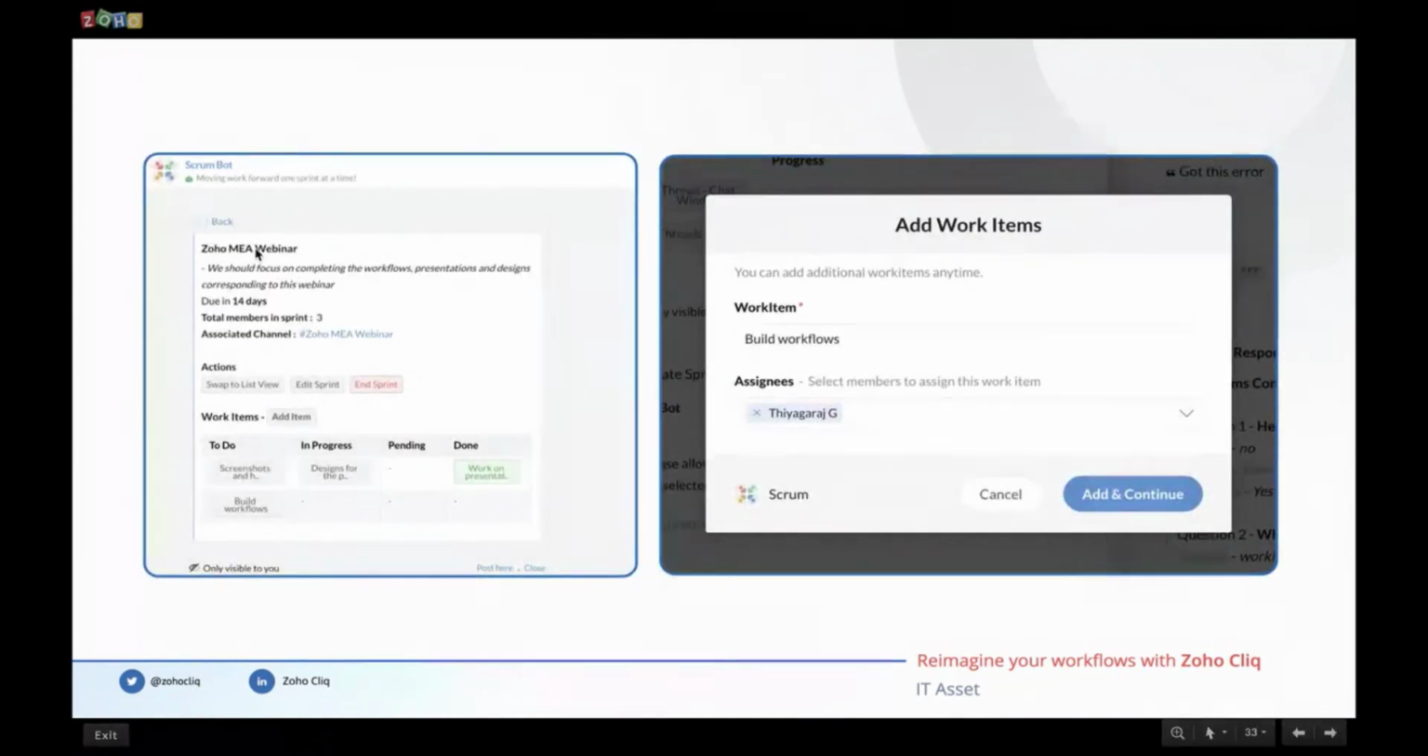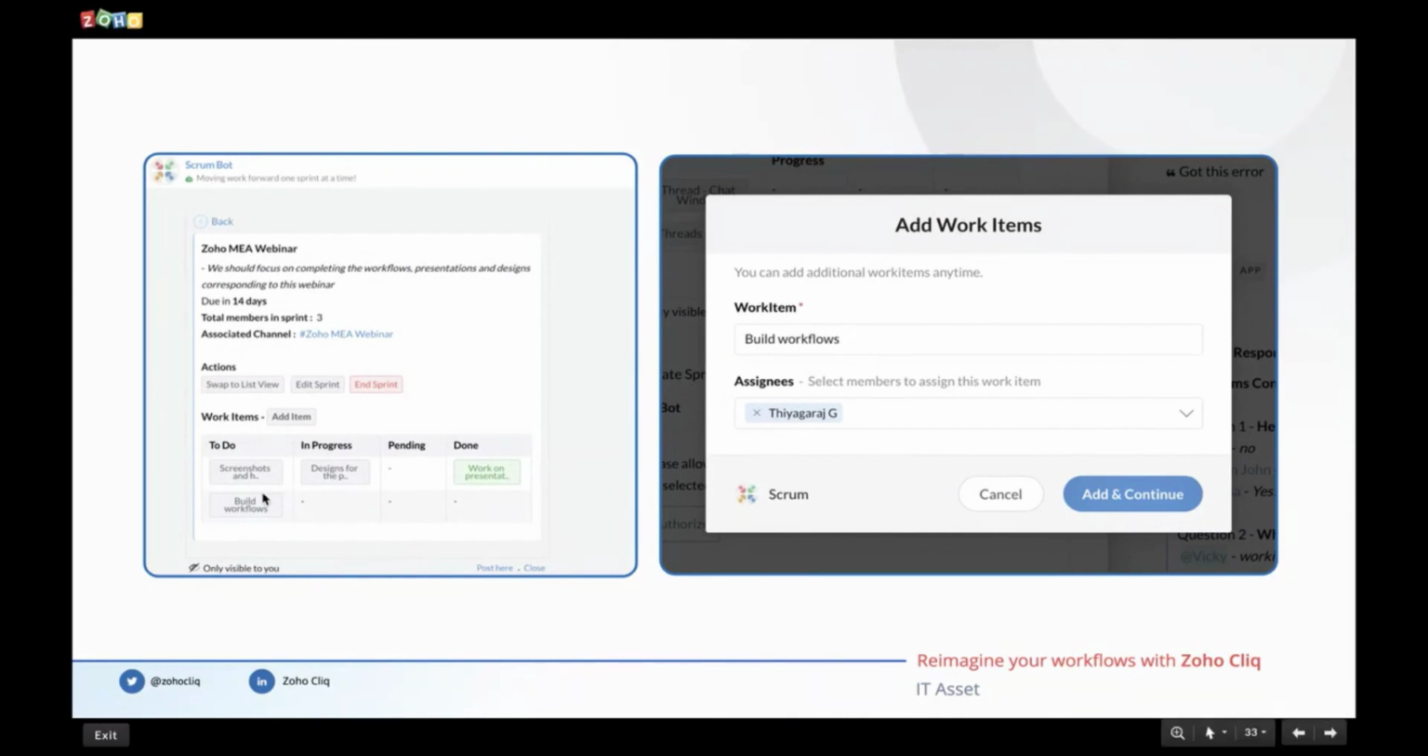So you see the detailed view of a sprint here. You will see the name of the sprint in the first screenshot. You will see a description. You will see the due date. You will see the total members and so on. You will also see the work items associated with this sprint. It is displayed as a Kanban with the work items classified under a specific status.